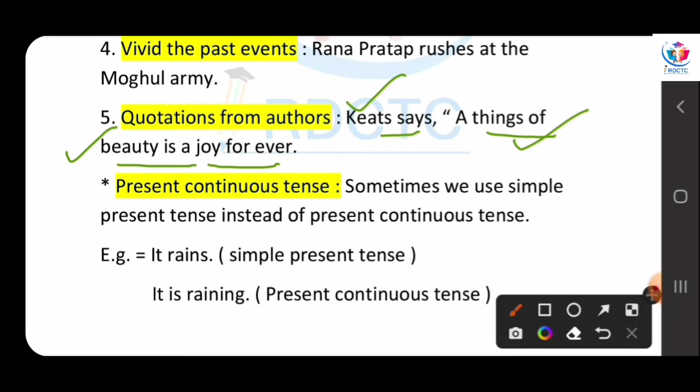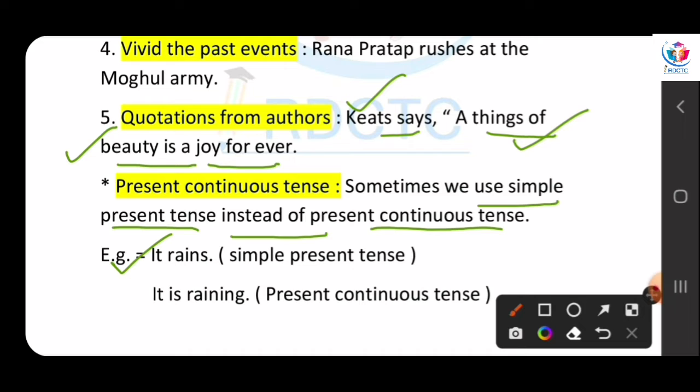Sometimes we use simple present tense instead of present continuous tense. Suppose it rains. It means it is raining right now. We have to use the present continuous tense here, because it means it is happening right now.